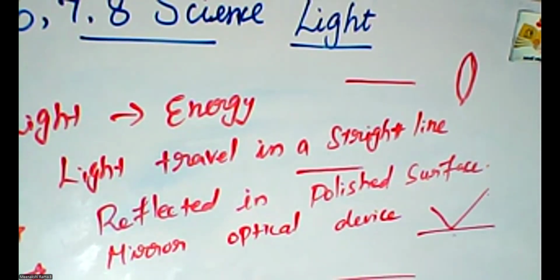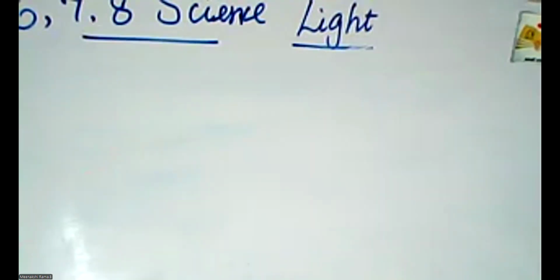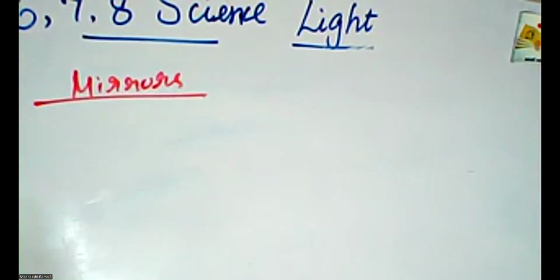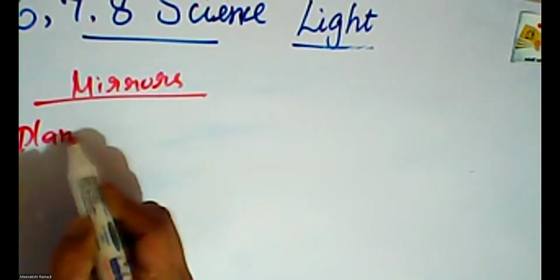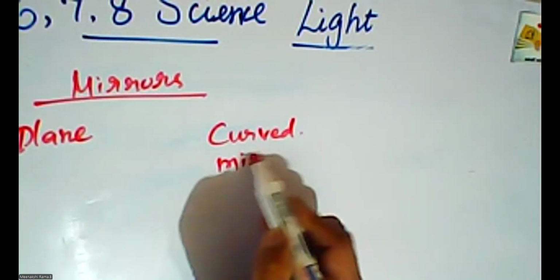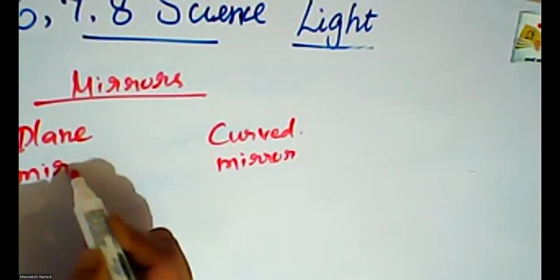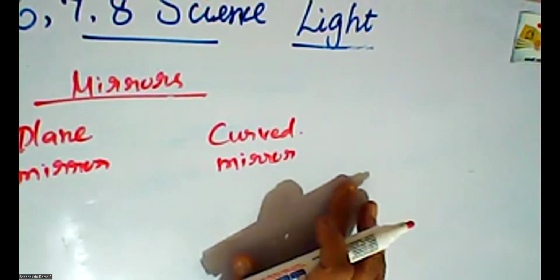How are mirrors classified? They are classified into two types: plane mirror and curved mirror. These are the two major divisions of mirrors.